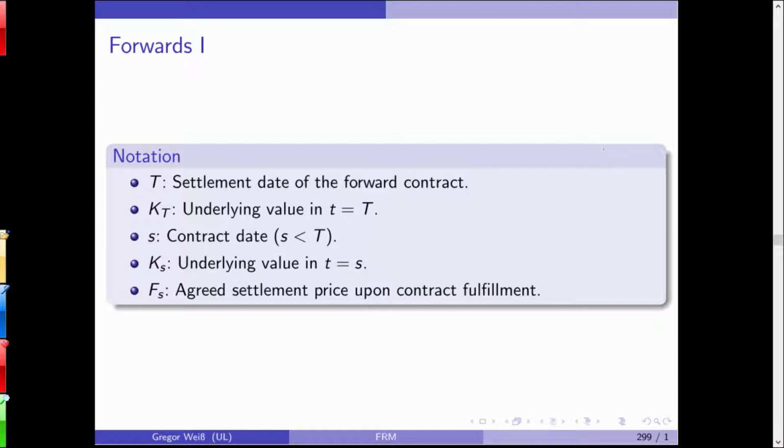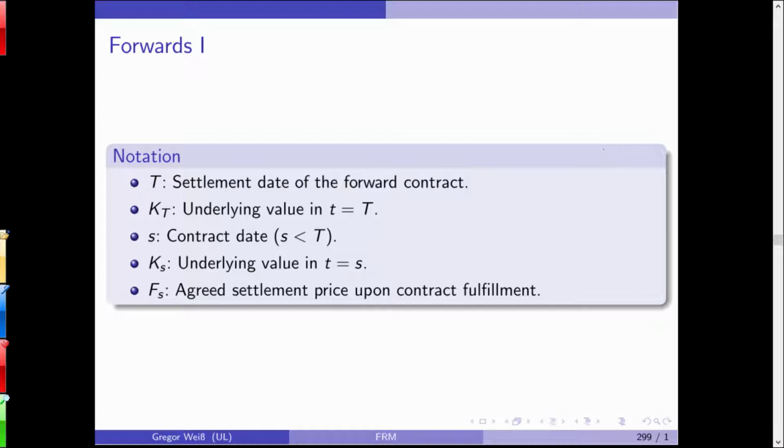Small s is the contract date at which you've bought the contract. Obviously, s will be smaller than capital T because otherwise you will have no duration left on your contract. KS is the current underlying value at the time you've bought the contract. And FS is the agreed settlement price upon contract fulfillment.